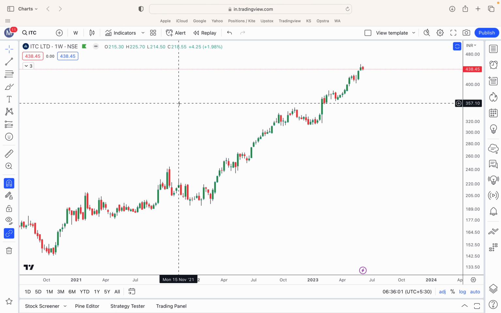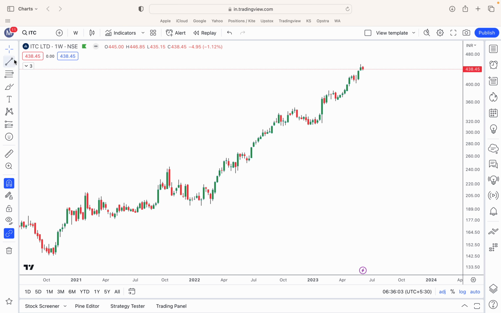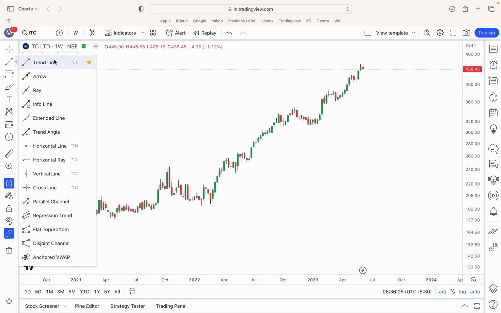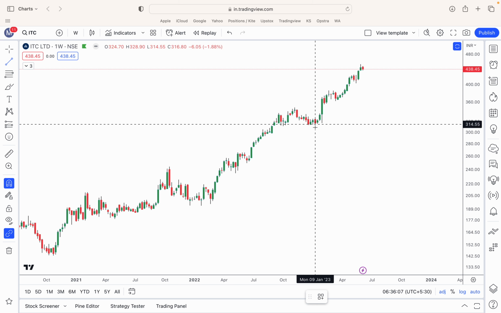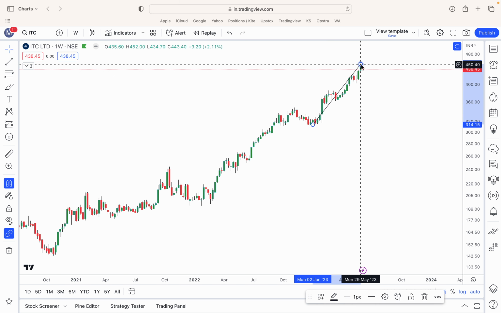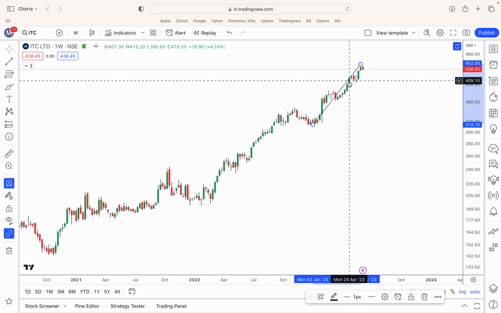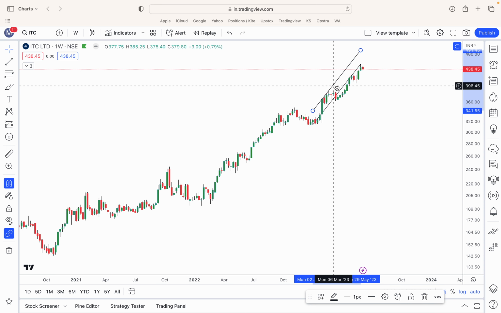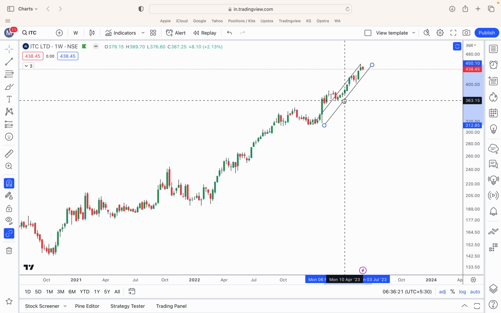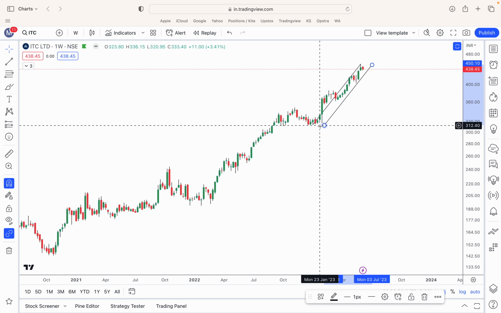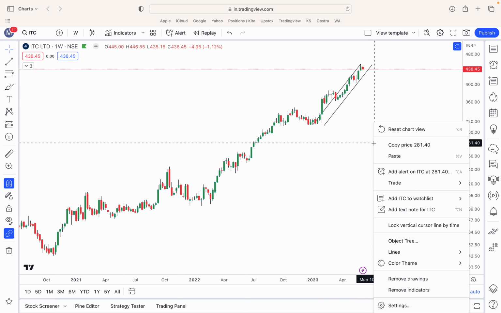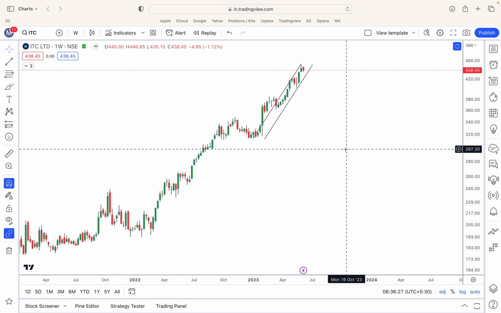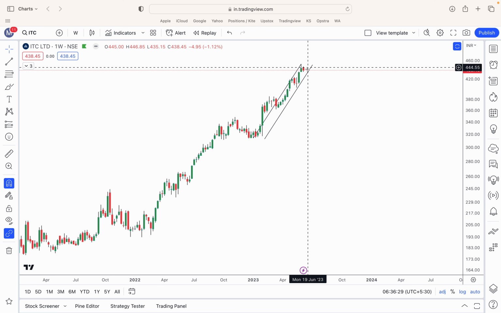Another method is the trend line breakdown method. For that, you need to use the trend line tool and find the previous swing low and mark a trend line up till the current high. Now simply clone this trend line and adjust it at the lows of the current price action, and then wait until you see prices breaking down this trend line.